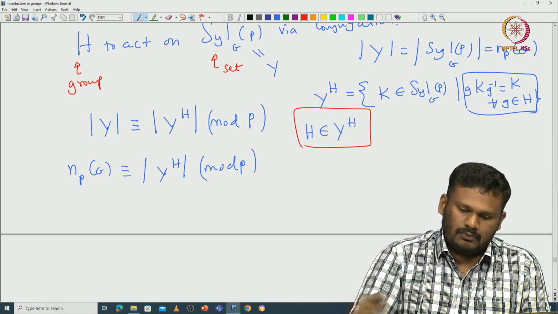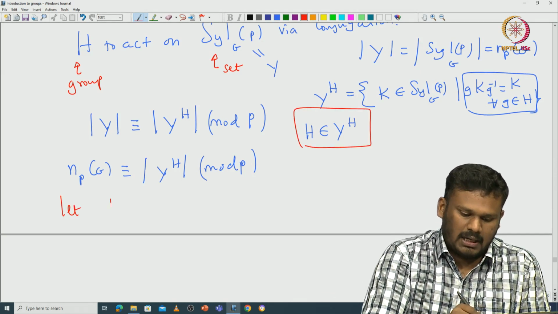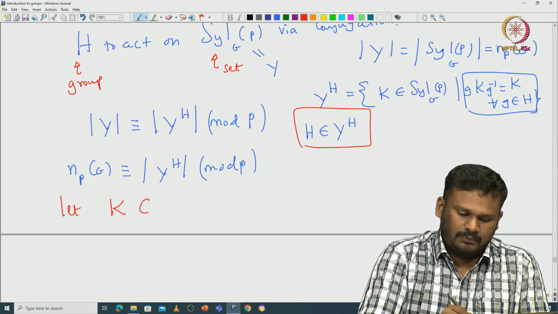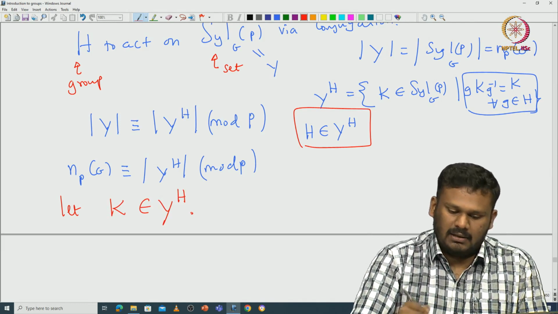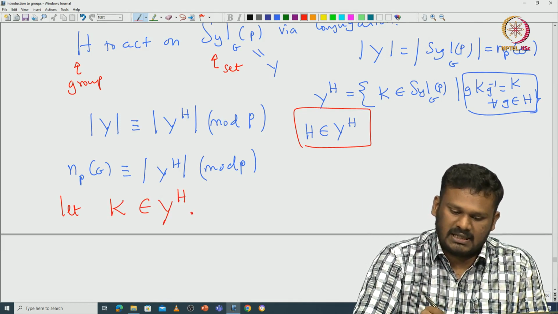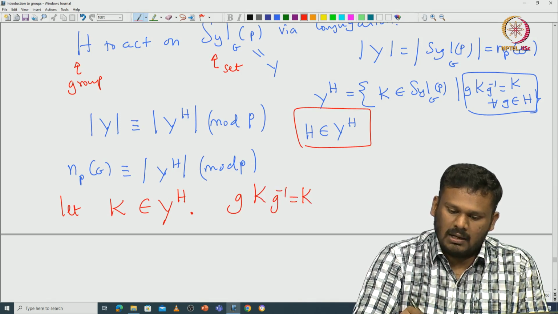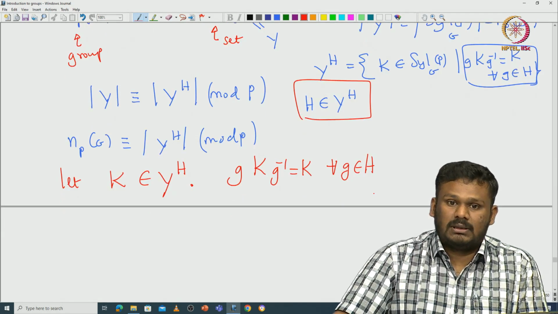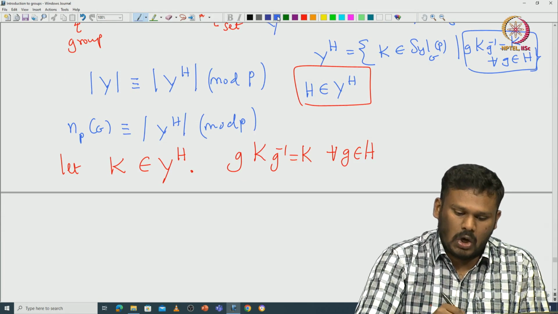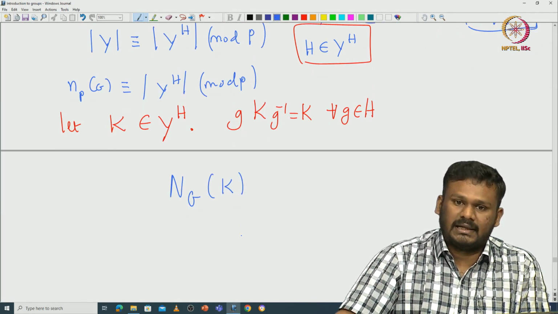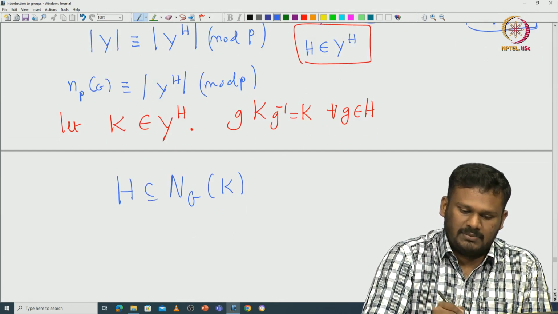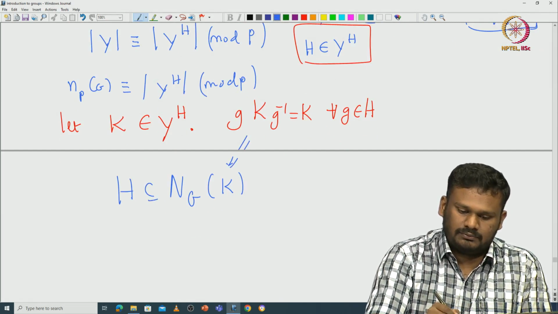So now what we do, we take another K from this Y power H and see what happens. If you take another K, then it satisfies g K g inverse equal to K for all g in H. So that means if you look at the normalizer of this K, that contains H. So that is the meaning of this; these two are equivalent.